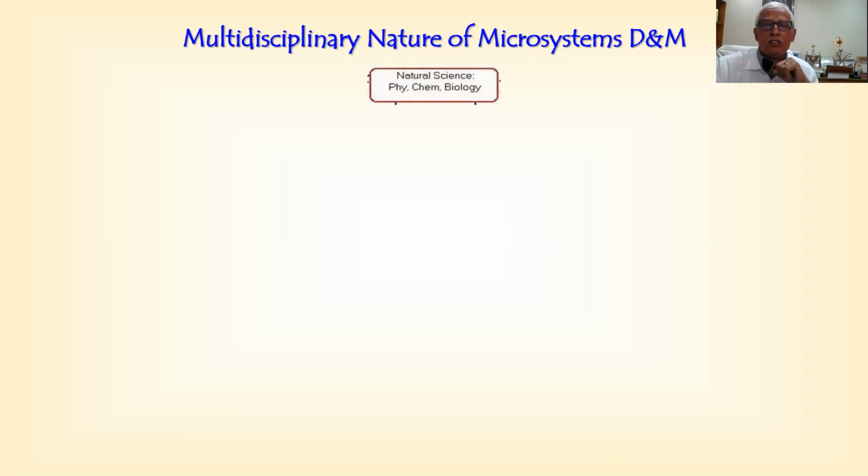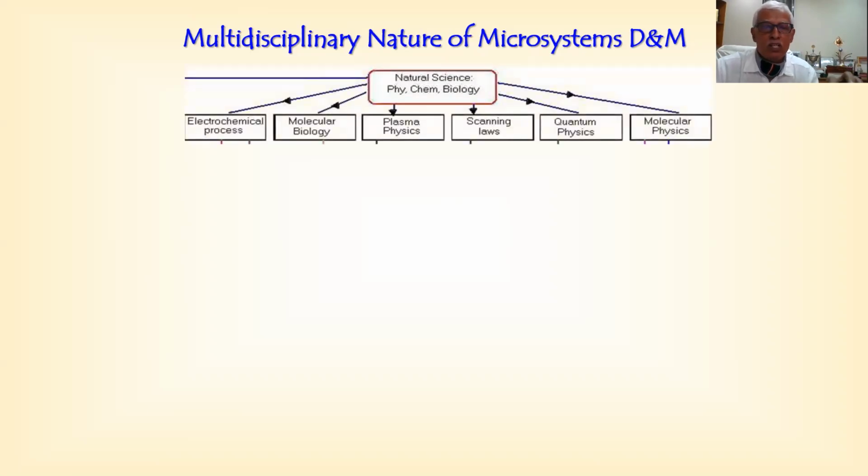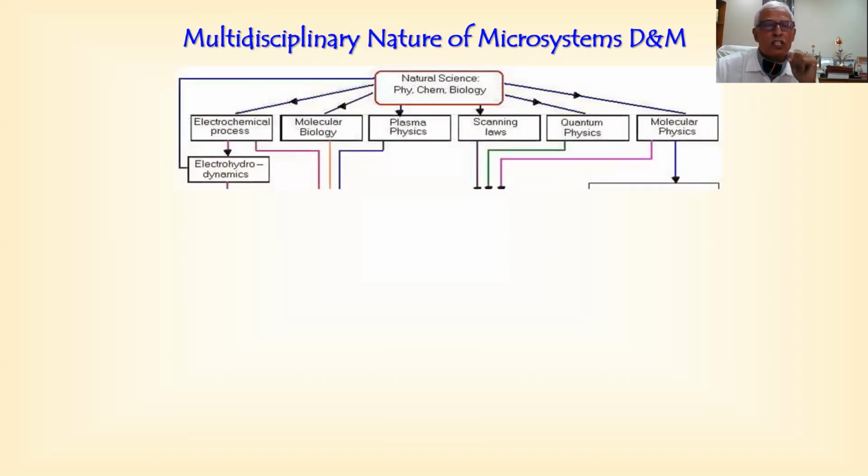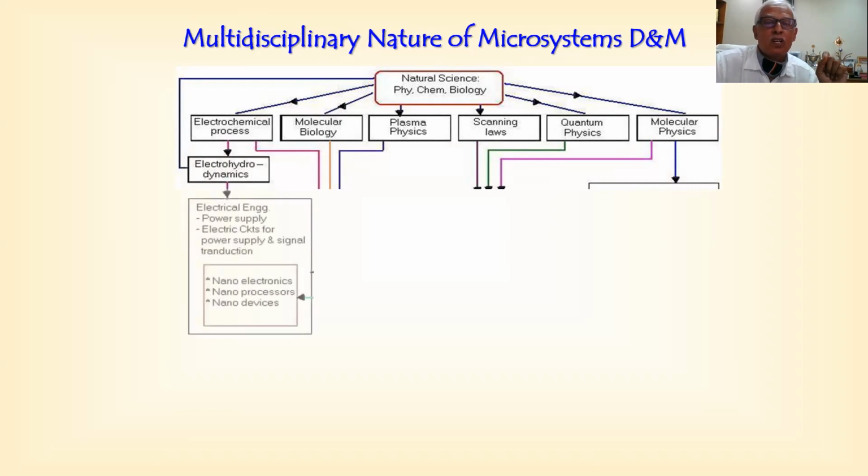So it all starts with natural science. We basically have physics, chemistry, and biology, and we divide that into many areas. For example, we have electrochemical processes, molecular biology, plasma physics, scanning probe microscopy, quantum physics, molecular physics, and another thing that comes in, electrohydrodynamics.